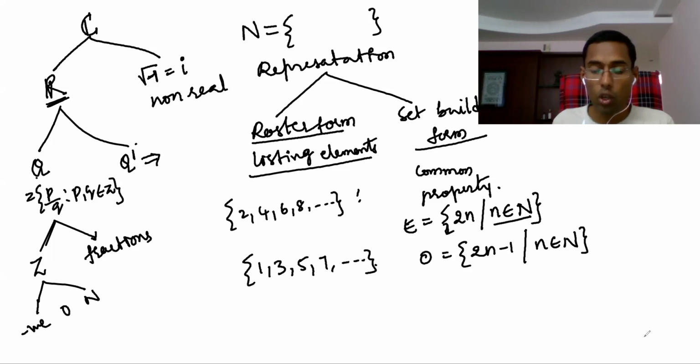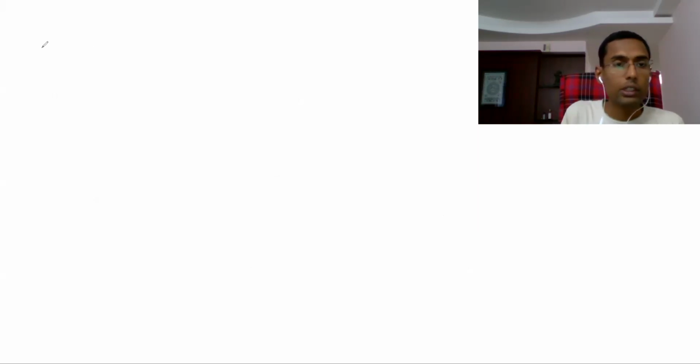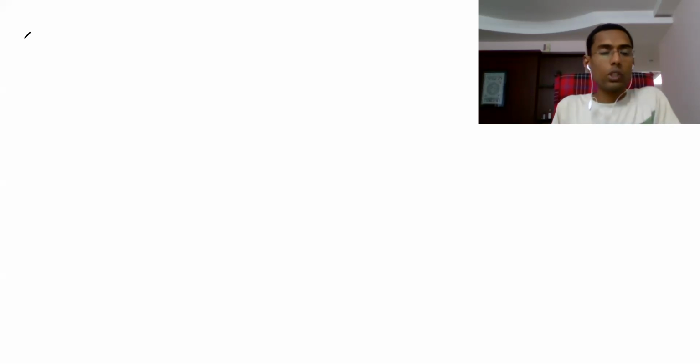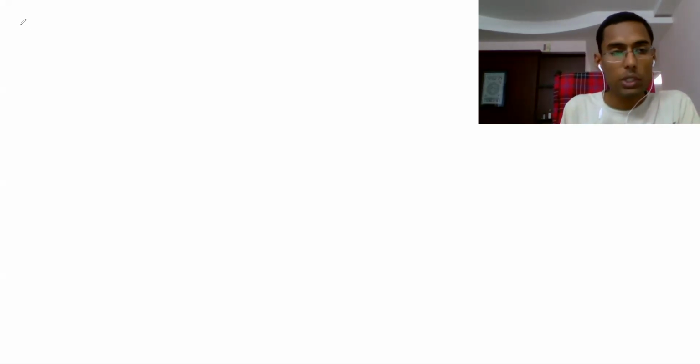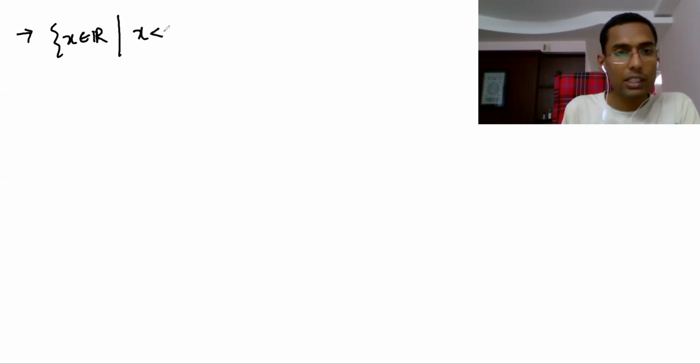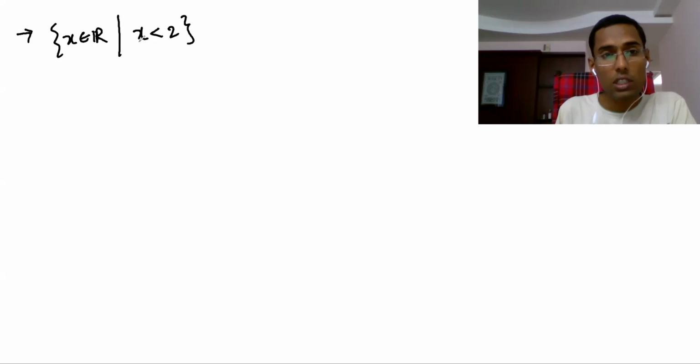Now, where is it useful? Sometimes for some sets you will not be able to list the elements. For example, x belongs to R such that x is less than 2. Here x is a real number less than 2. You cannot list all the elements, because so many real numbers are less than 2. Therefore set builder form is useful.